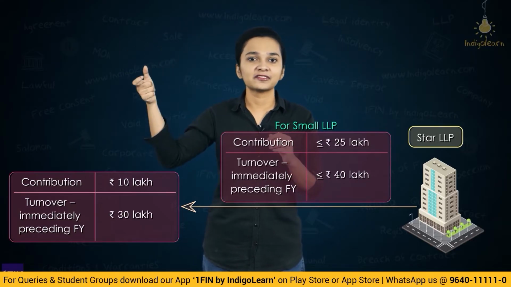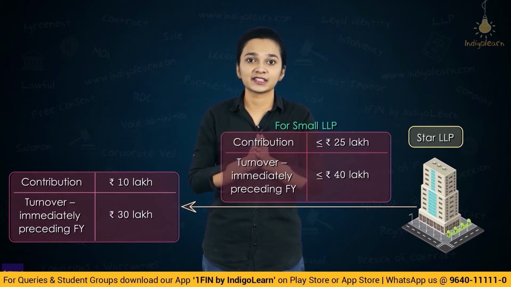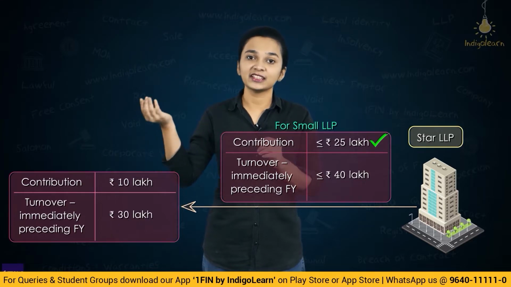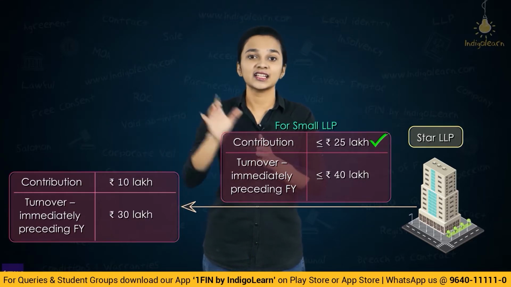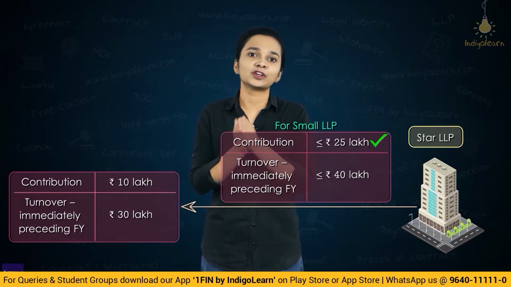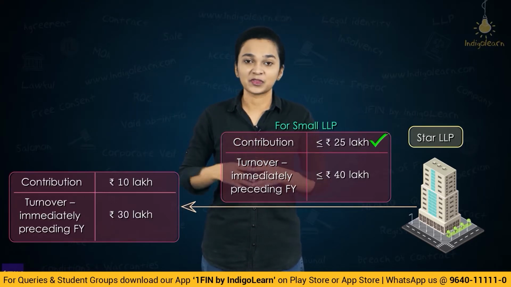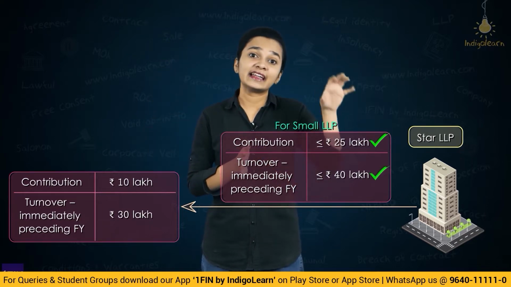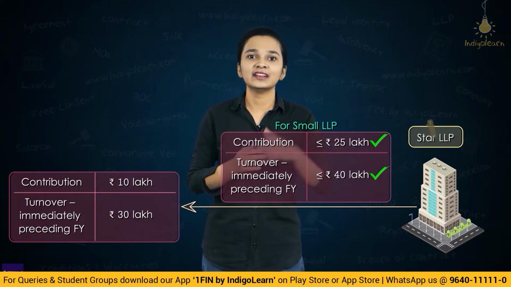It is less than 25 lakhs, it is not exceeding 25 lakhs, which means the first condition is satisfied. Now, talking about the second condition, turnover of star LLP in the immediately preceding financial year is 30 lakh rupees, which is well within the limit of 40 lakh which has been prescribed. So, which means both the conditions are satisfied, which means star LLP is a small LLP.